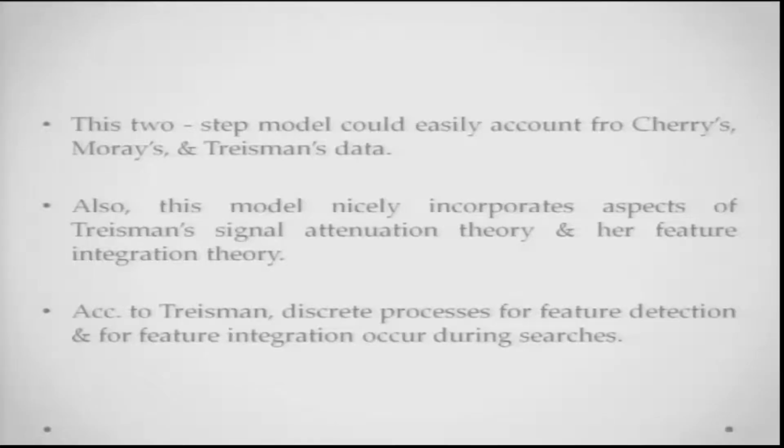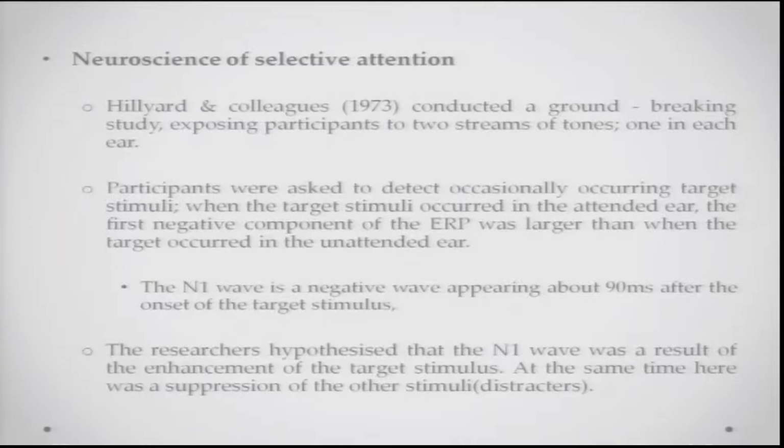Now, this two-step model could seriously account for Cherry's and Moray's and Treisman's data. Also, this model has been found to nicely incorporate aspects of Treisman's signal attenuation theory and her feature integration theory. Also, according to Treisman, discrete processes for feature detection and feature integration occur during searches, which are also accounted for by this particular model.